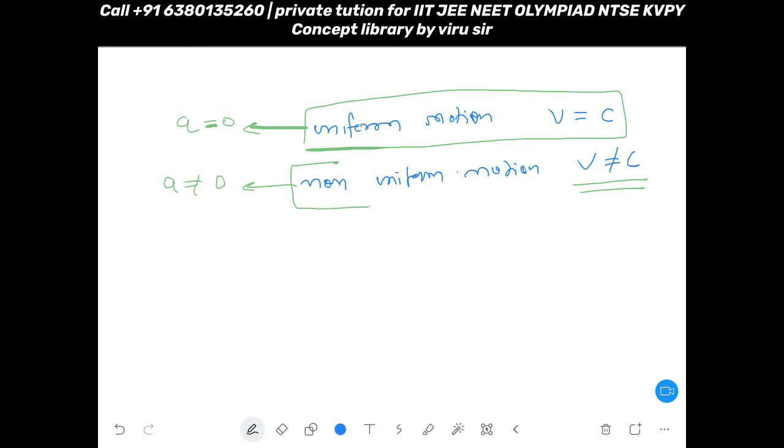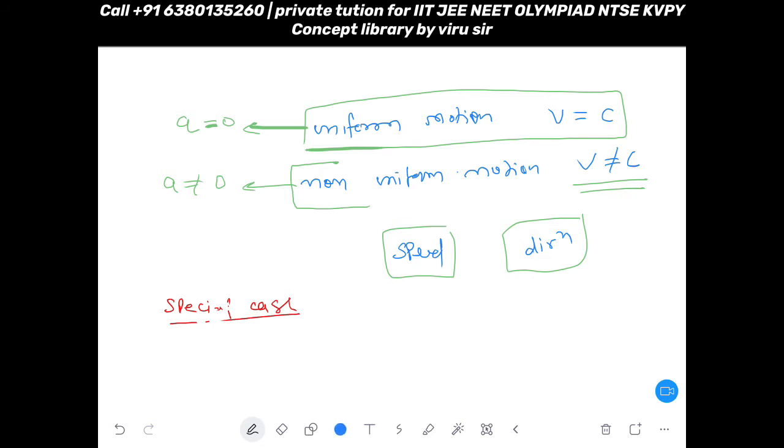Now, in last class we understood there are only two causes that can make any velocity non-uniform. One is speed and one is direction. If any one changes, your velocity will change. It will not be constant at all. So we are considering now a special case. Okay, we are considering now a special case. In this special case, we are going to understand.